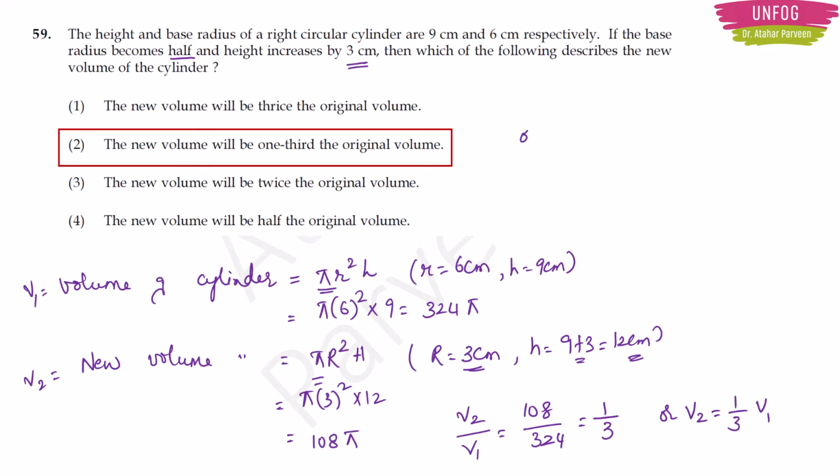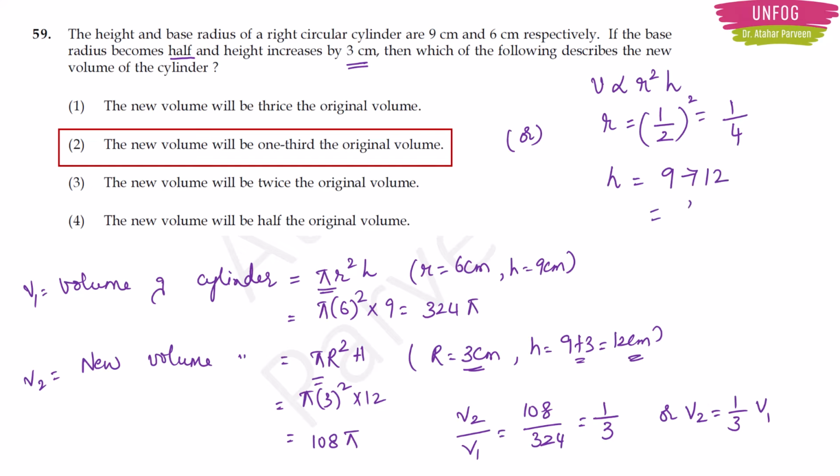I'll give you another shortcut here. See, we know that now volume is directly proportional to r square h, right? Pi I will not take. So I will write proportionality here. So here, what is happening to the radius? Radius is becoming half of the original one, right? In the new thing. So you are getting 1 by 4. What is happening to height? Height is becoming 12 from 9, right? 9 to 12 it went, right?